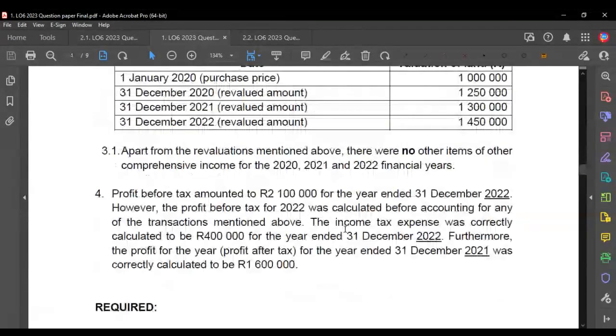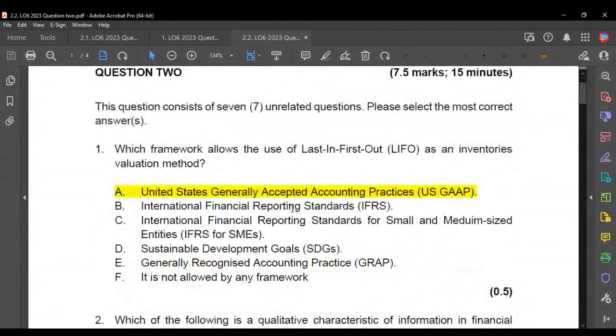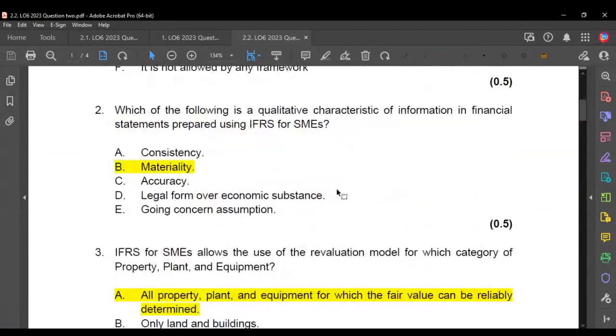In terms of question 2, it was MCQ questions. Let's just have a look at the solution, and we'll go off the solution, right? So LIFO, we know for a fact LIFO is not accepted in any of the frameworks except US GAAP. So in this question, they were asking us which one accepts LIFO, and US GAAP was the correct answer there.